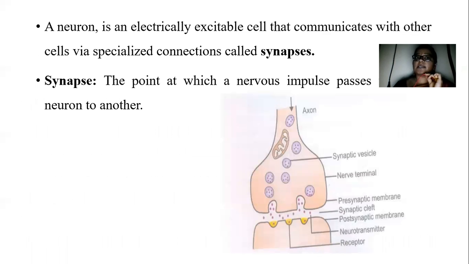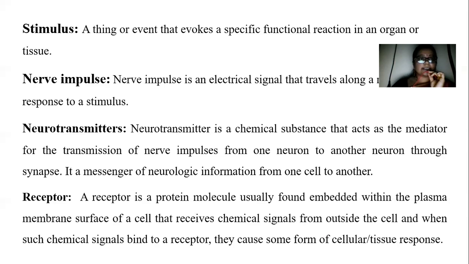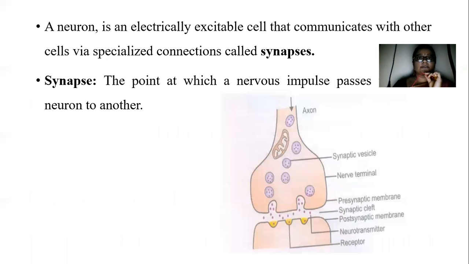Next, what is a neuron? So this one is stimulus, nerve impulse, neurotransmitter, and receptor. The next thing is neuron. So what is a neuron?